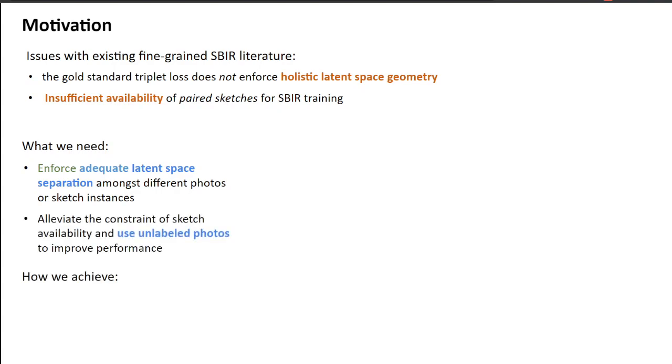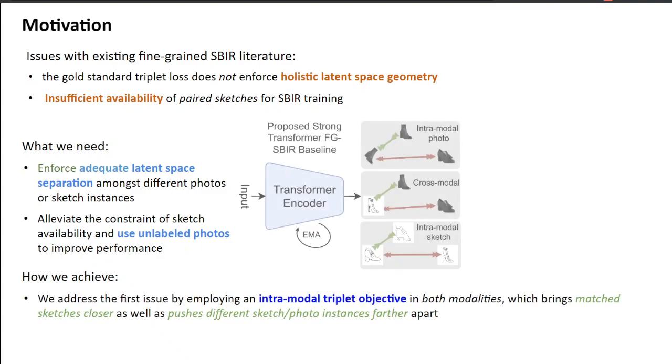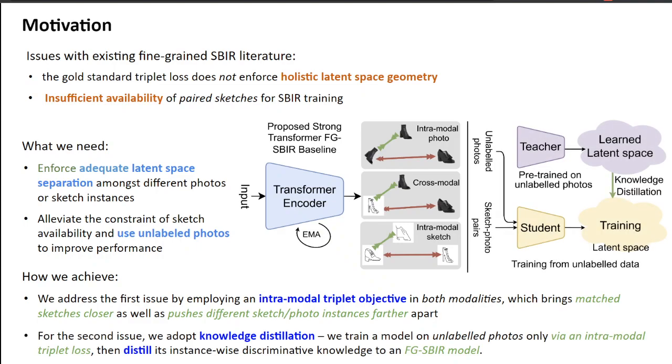Our first contribution is employing an intramodal triplet objective in both modalities in addition to the regular cross-modal triplet loss. This modification explicitly enforces separation among the sketch photo instances, resulting in a more optimal embedding space for instance level retrieval. Regarding sketch scarcity, we first train a model on unlabeled photos only using intramodal triplet loss and then distill its instance-wise discriminative knowledge to a retrieval model. The pre-trained model forms the teacher while the retrieval model is the student, and distillation is aided by introducing a learnable distillation token in our encoder architecture, which we shall be discussing shortly.